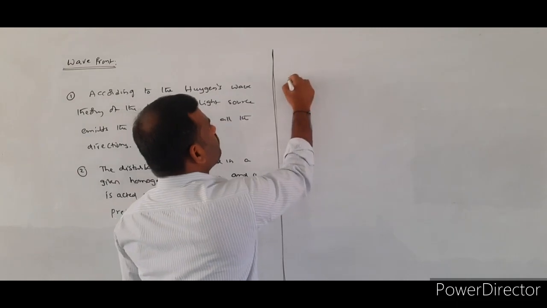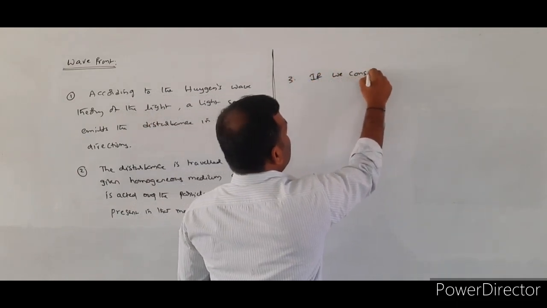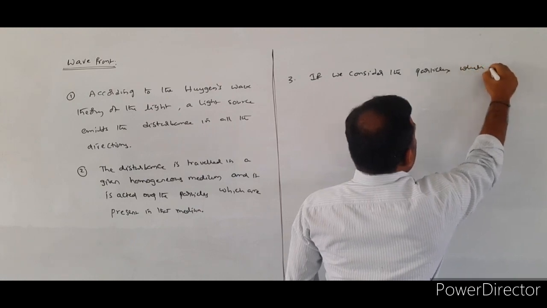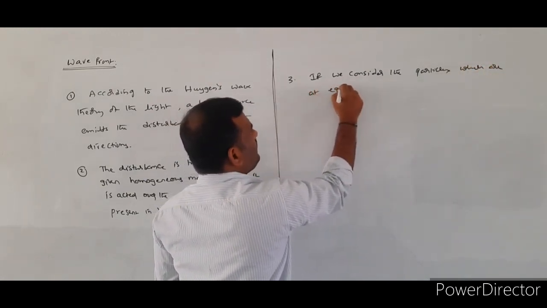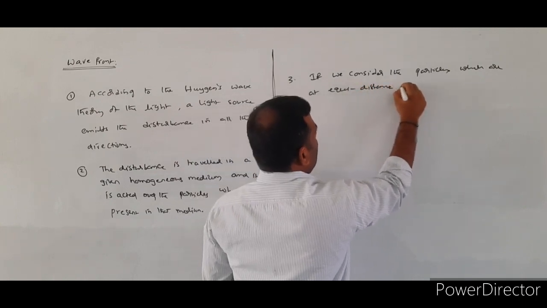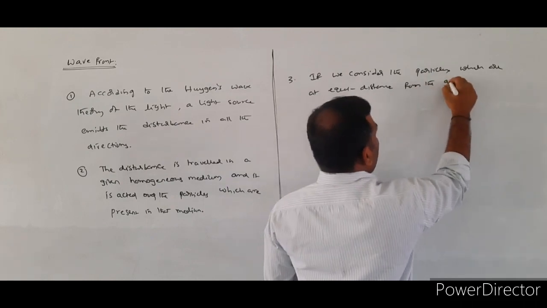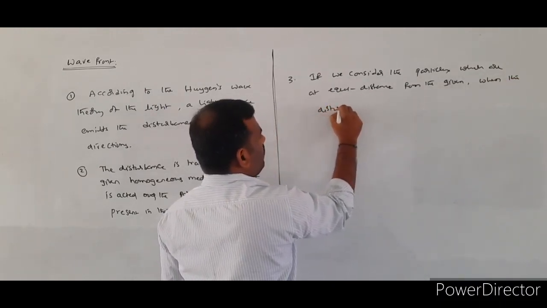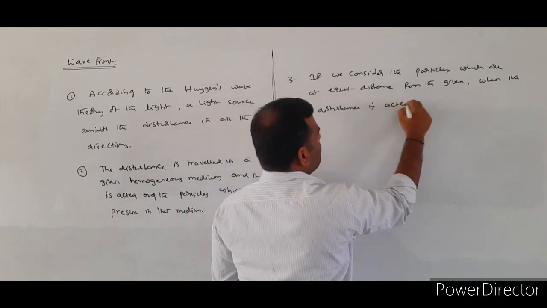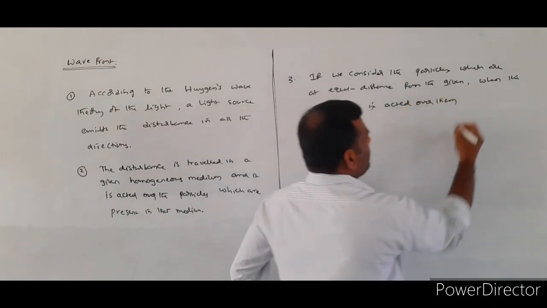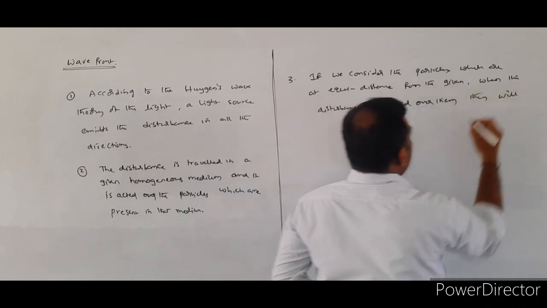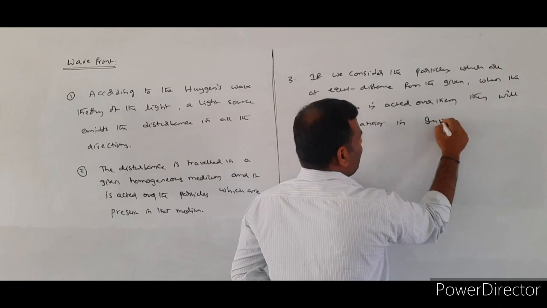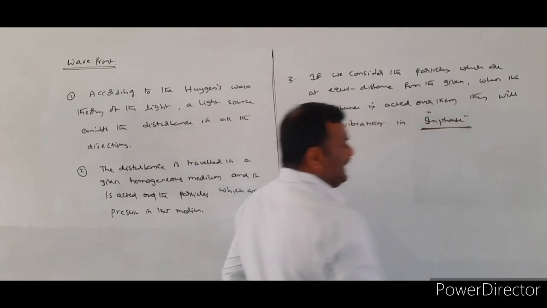So, what is the third point? If we consider the particles which are at equidistance from the given source, when the disturbance is acted over them, they will be vibrating in phase.